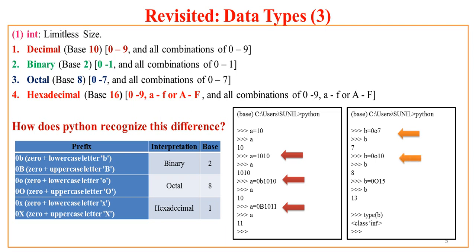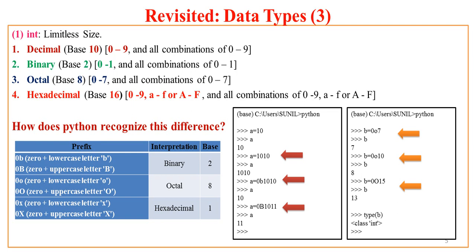0 lowercase o 10. Now 10, even though it is within the range 0 to 7, that 10 as an octal is not a 10. Python will always return me the decimal equivalent of any of these binary, octal or hexadecimal. So if I now ask Python what is b, Python says 10 is nothing but 8, which is the decimal equivalent of octal 10. Same is the case with octal 15. 15 is nothing but 13 decimal.